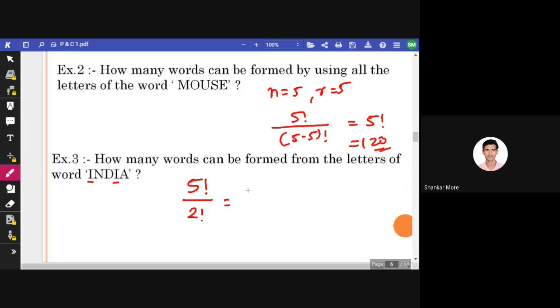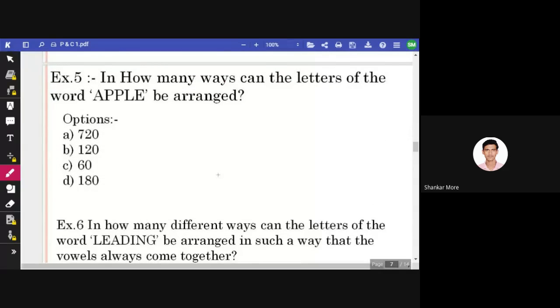Okay, so 5 factorial divided by 2 factorial, that is 5 into 4 into 3 into 2 into 1 divided by 2 factorial, that is 2 into 1. 2 into 1 gets cancelled. 5 fours are 20, 20 threes are 60. I hope it is clear for everyone. Is there any confusion why we write 5 factorial divided by 2 factorial? Clear, everyone?